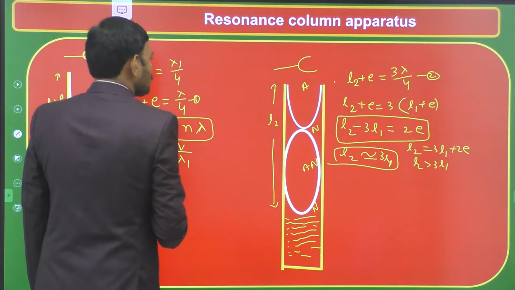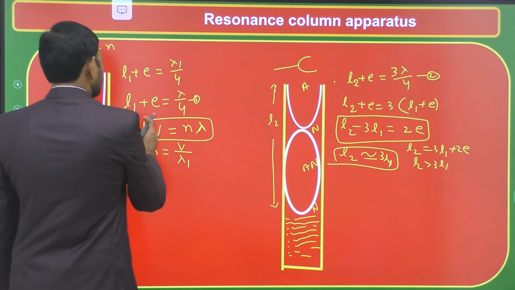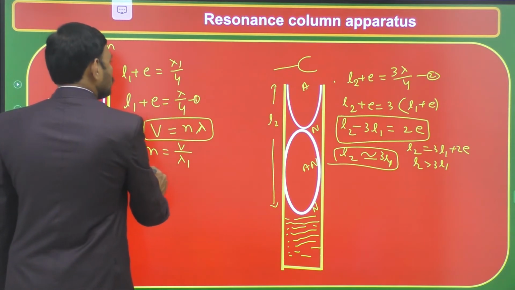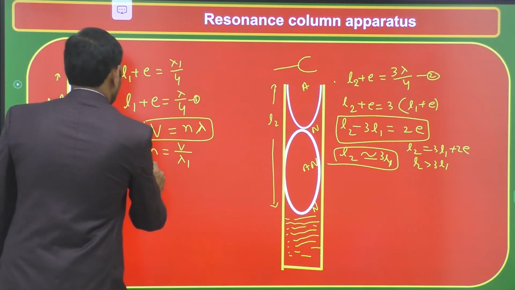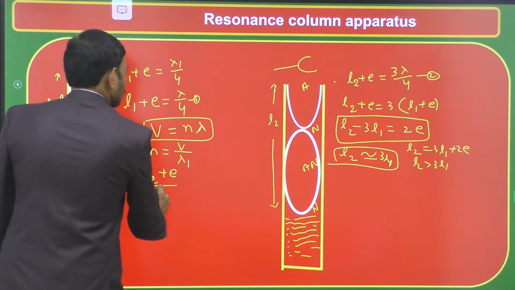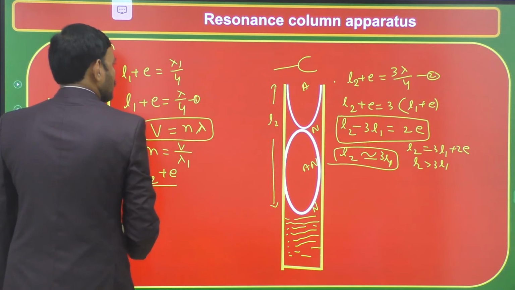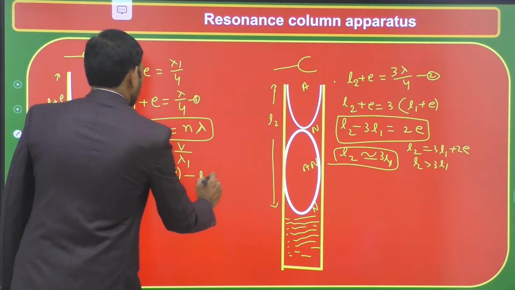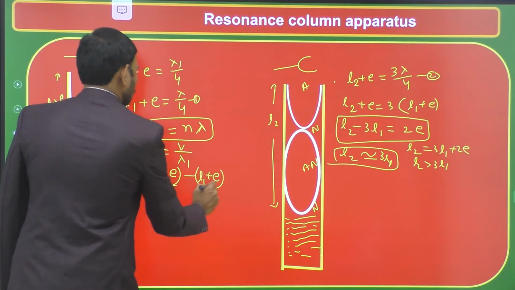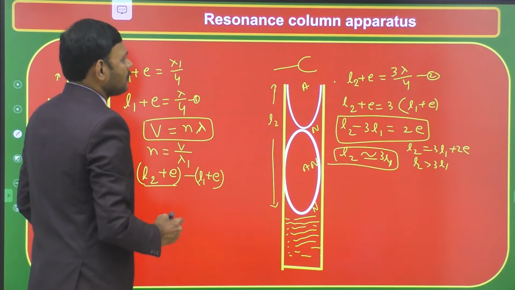We subtract the two equations on both sides, that is L2 plus E minus L1 plus E. Just subtract the first equation from the second equation.